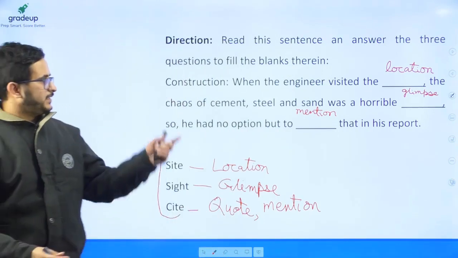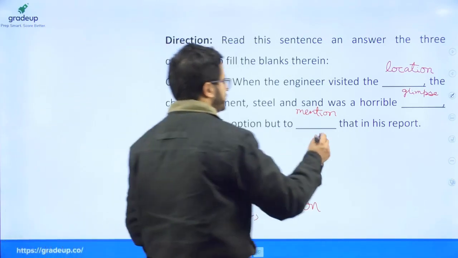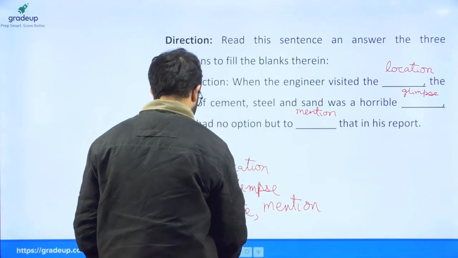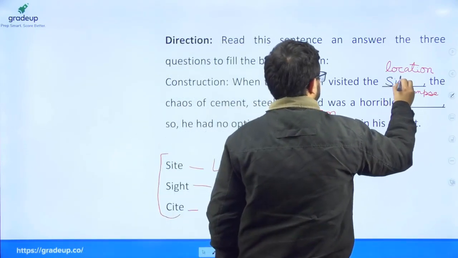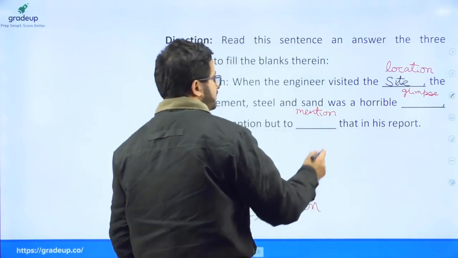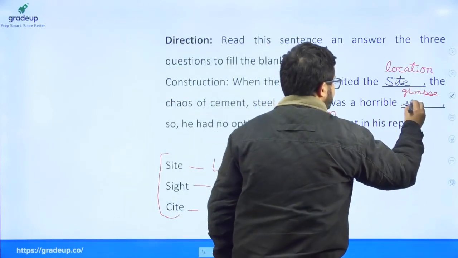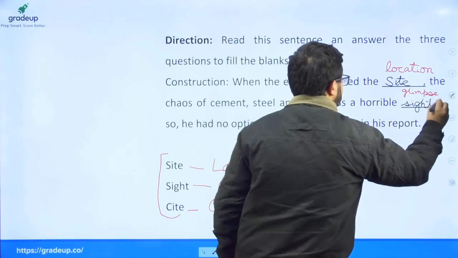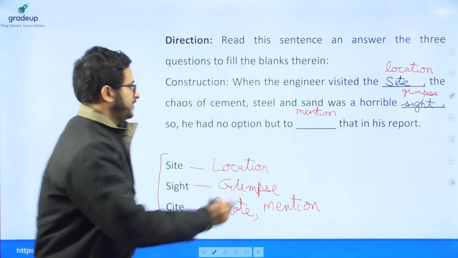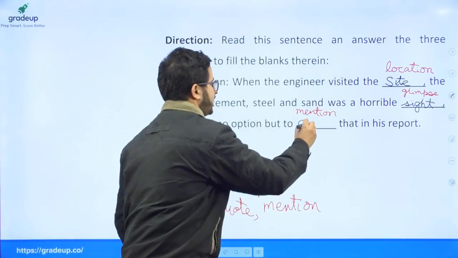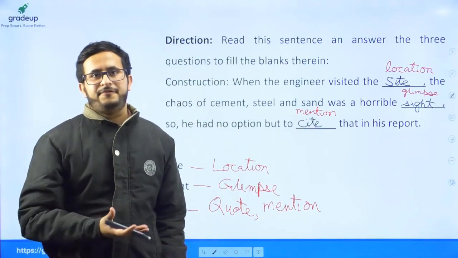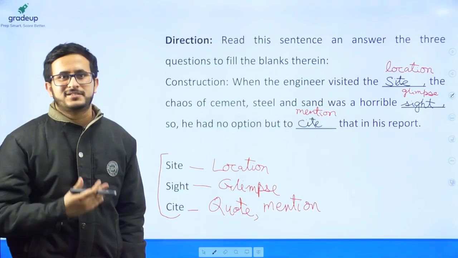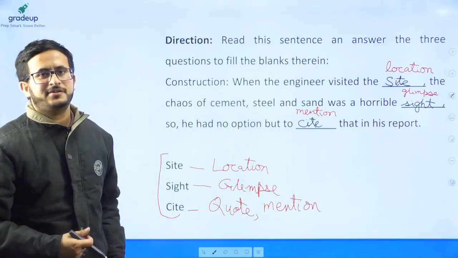So you see that in the first blank the correct word should be site, the second blank should have the word sight, and the third blank should have the word cite. So you could have fetched 4.5 marks just by answering this question.